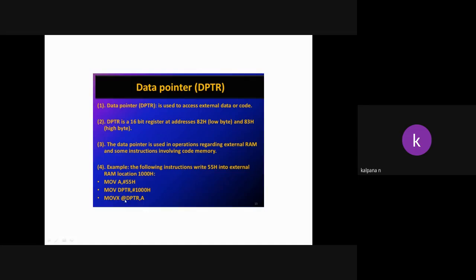Whenever we use @DPTR, in order to move, we should compulsorily use MOVX, not MOV, to store data in the memory connected externally to the controller. Only through the DPTR register can we store data in external memory.